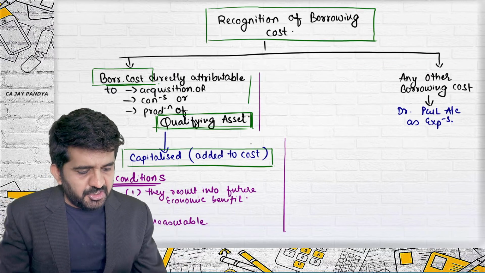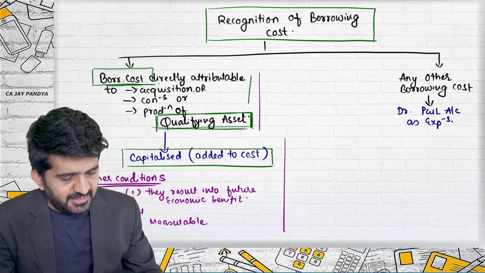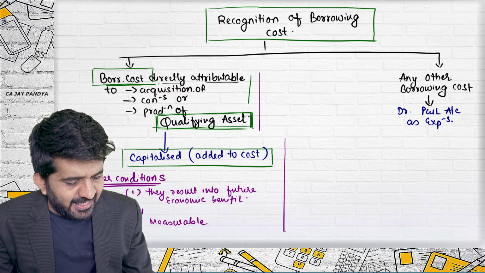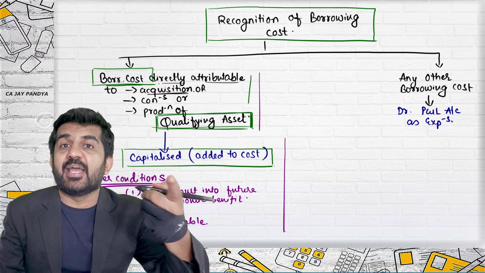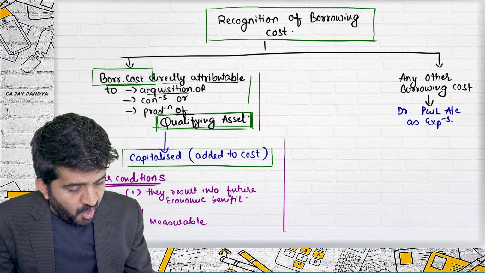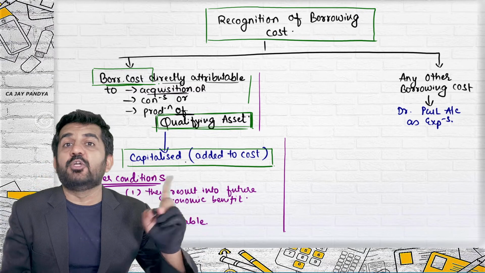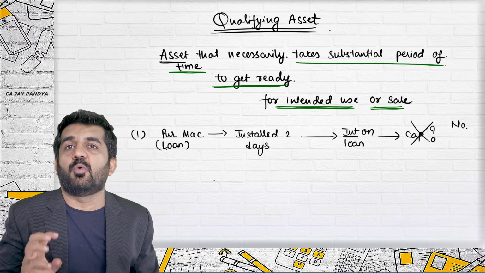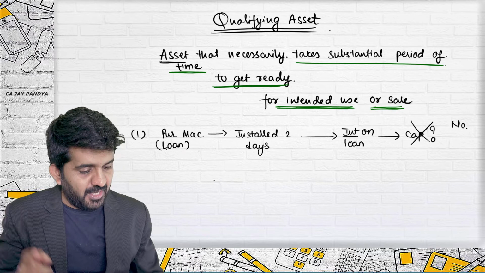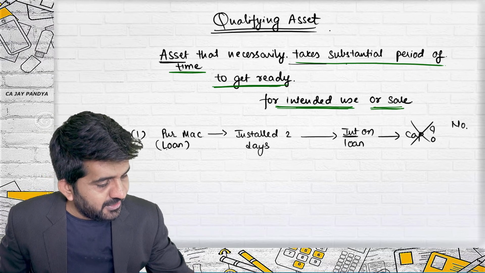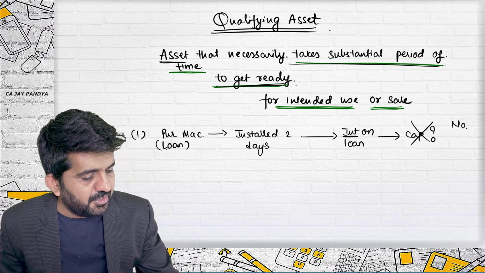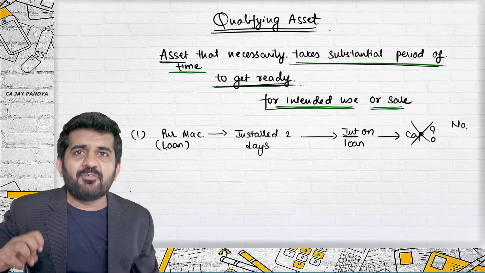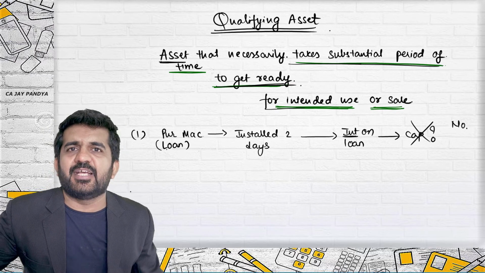What are the conditions for capitalizing it? It is a borrowing cost, yes. Which is directly attributable to acquisition, yes. Of qualifying asset, no. This asset cannot be treated as a qualifying asset. Why? It does not take a substantial period of time to get ready. Is it all right? Whatever is the use of the asset, that is a different thing.